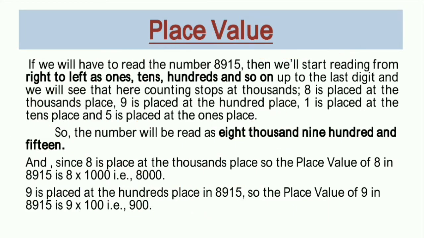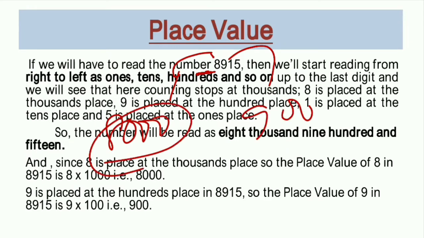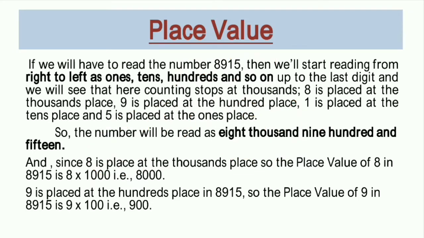You have seen that 8 is smaller than 9, but in this number its value is different. The value of 8 is 8,000 and the value of 9 is 900. Obviously 8's value is greater. Why? Because it is at the greater position, the thousands place, while 9 is at the hundreds place. That's why its value is in hundreds, that means 900.